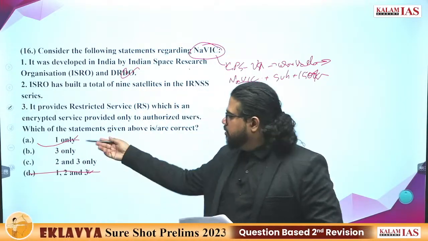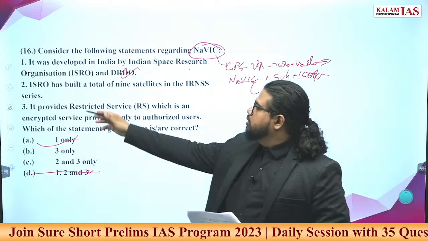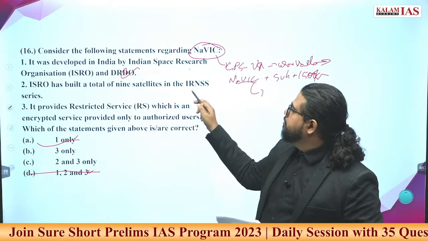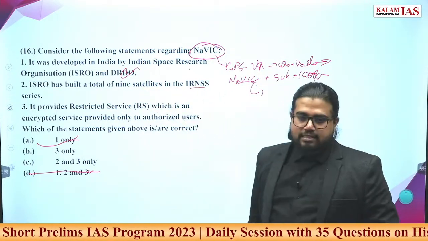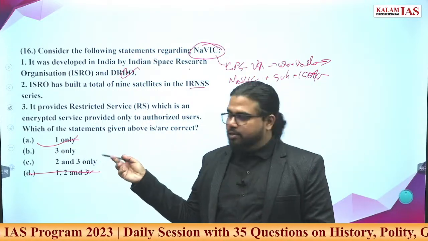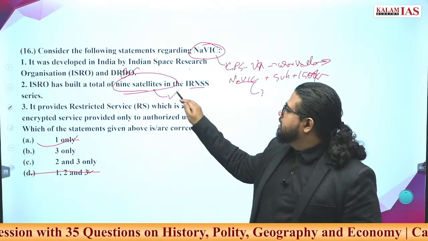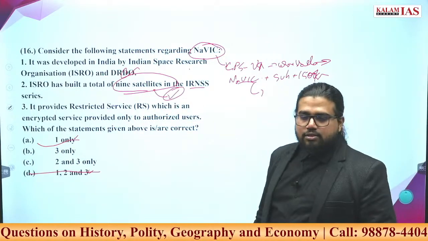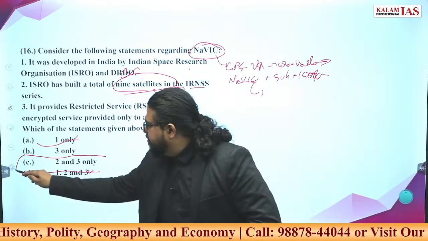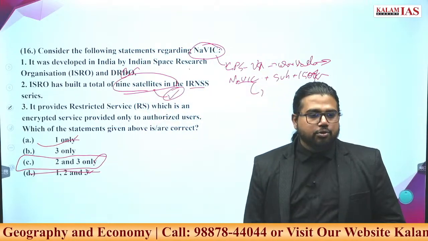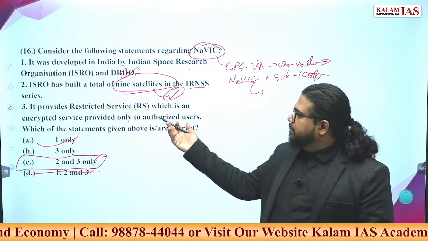2 options are gone. Now B and C are there. Here 2 will decide. ISRO has built a total of 9 satellites in the IRNSS series. This is very tough to answer because an exact fact is being asked, and this fact is correct. You can only answer if you know it, otherwise it becomes very difficult.